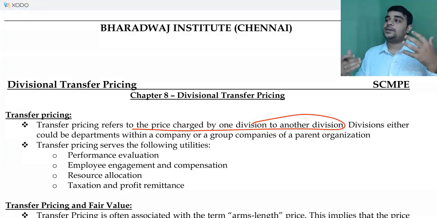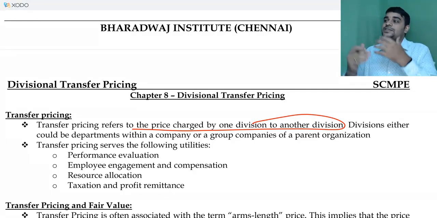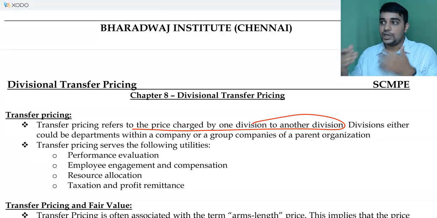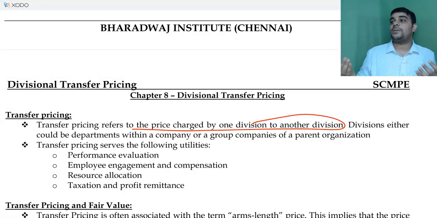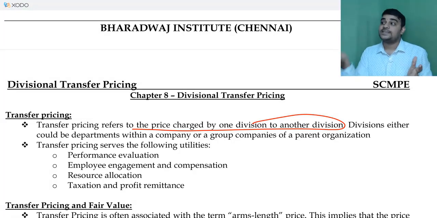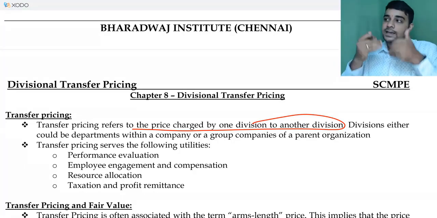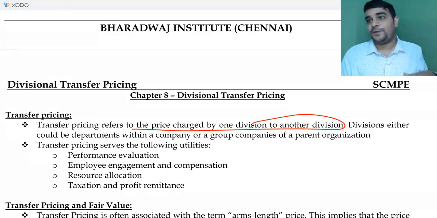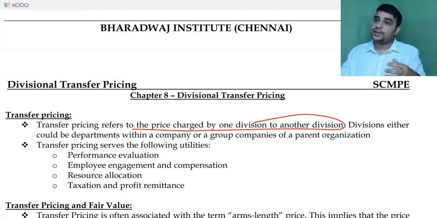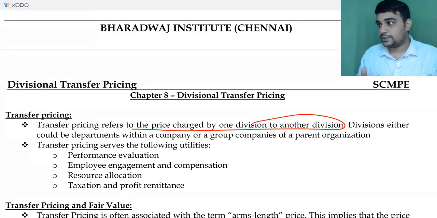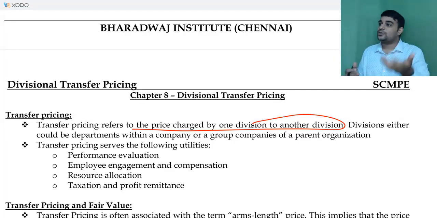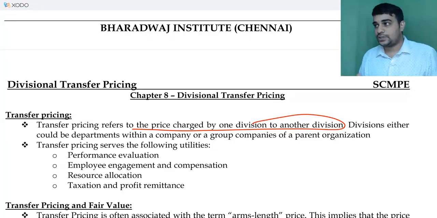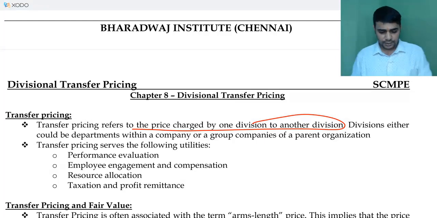If India has a tax rate of 50% and Singapore has a tax rate of 10%, if you are selling something to Singapore or buying something from Singapore, and they are group companies, you will try to fix the transfer price in such a manner that Singapore makes maximum profit and India makes lesser profit. In that way, what will happen? In India you will pay tax at 50%, there you will pay tax only at 10%, net you will save 40%. So these were happening, that is where the transfer pricing provision, arm's length provision and all came into picture. Okay.